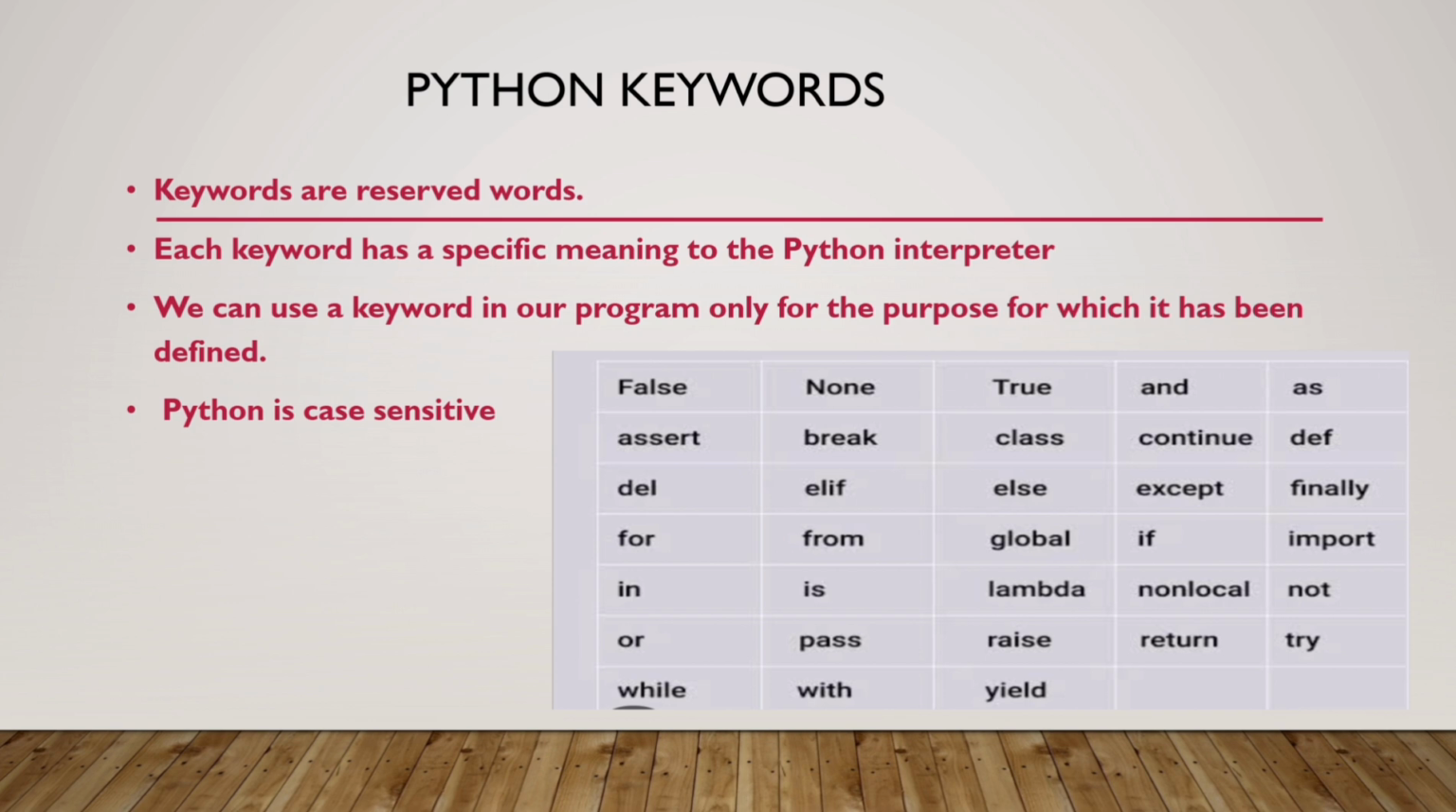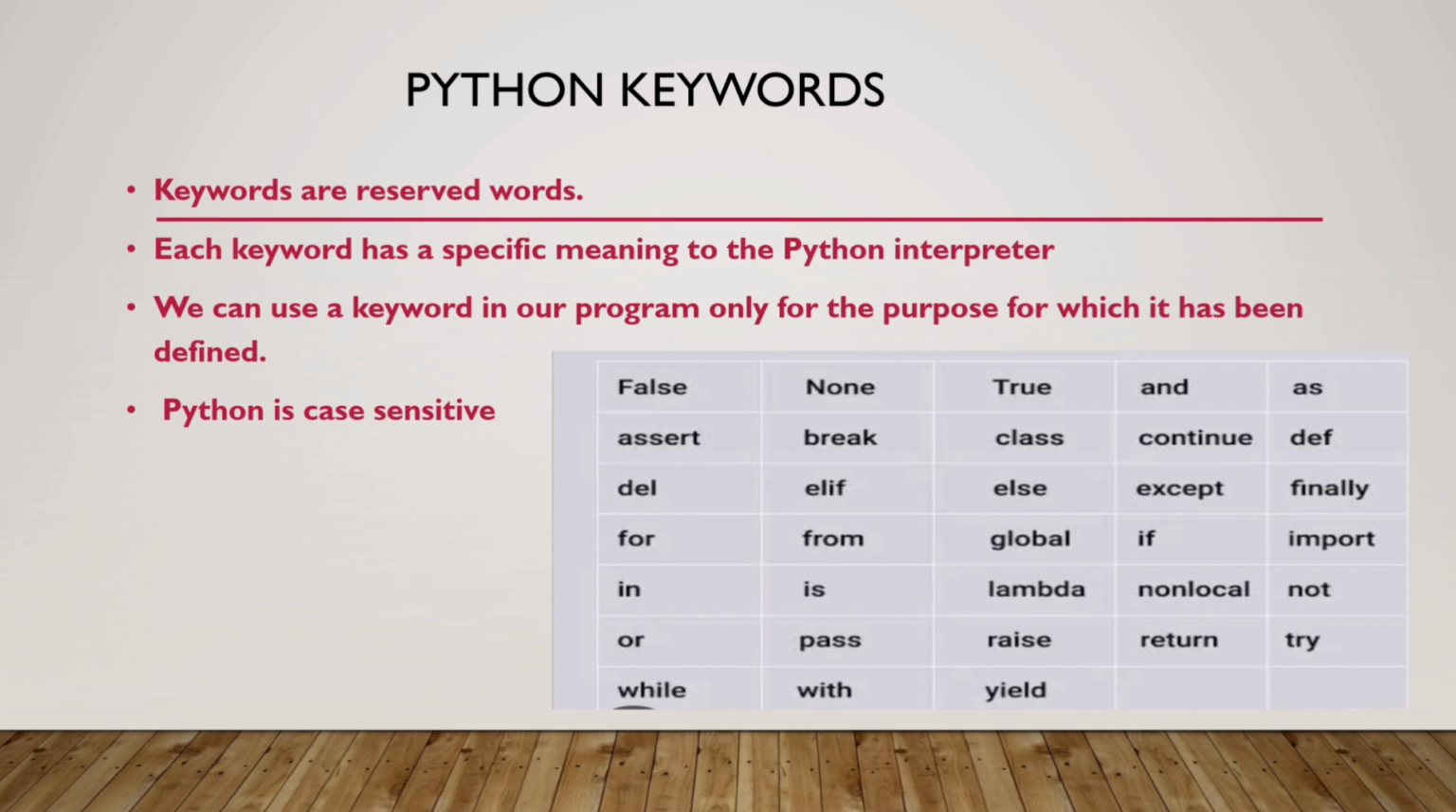You can see there is a list of keywords present in the table, and all the keywords are case sensitive. That means all the keywords are written in lowercase only, except a few words. For example, the bool values True, False and None, where the first alphabet is capital and the rest is lowercase. Everything else is written in lowercase only.